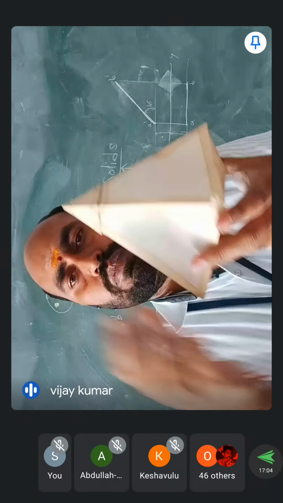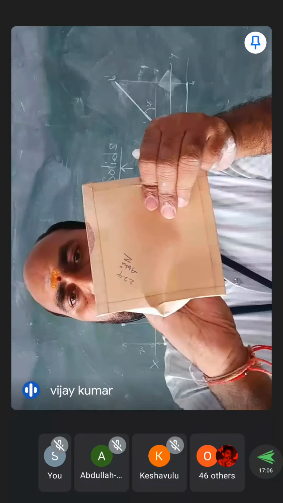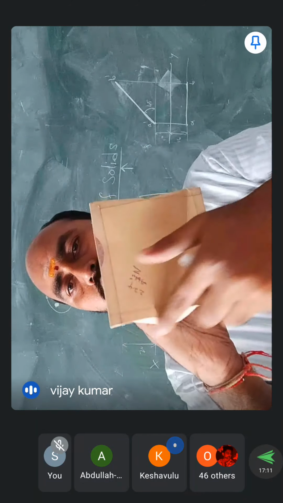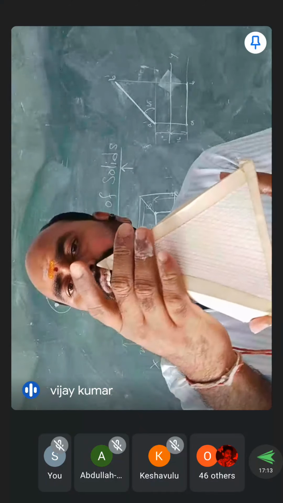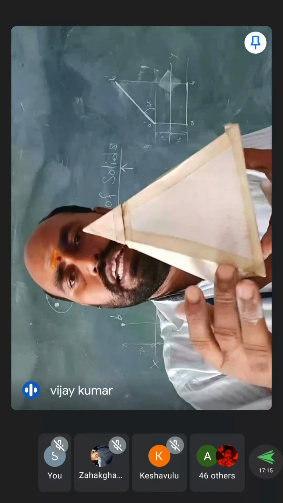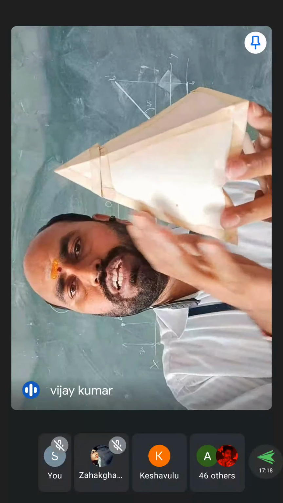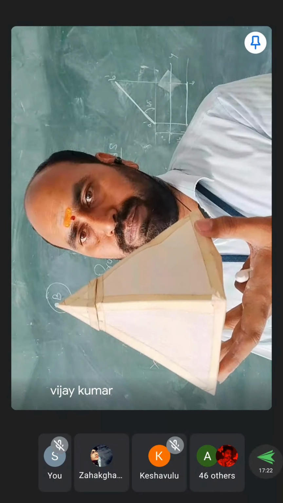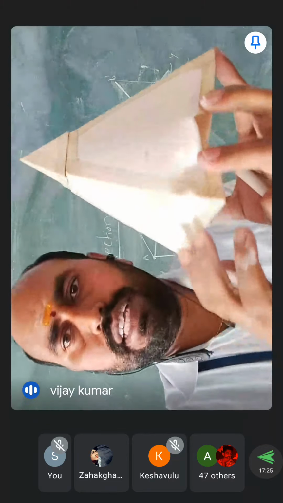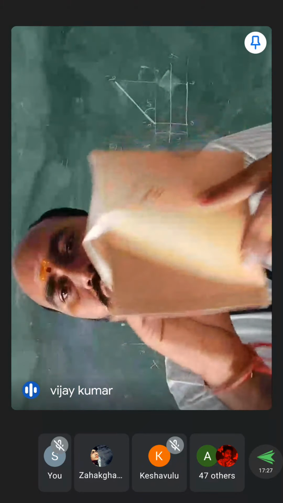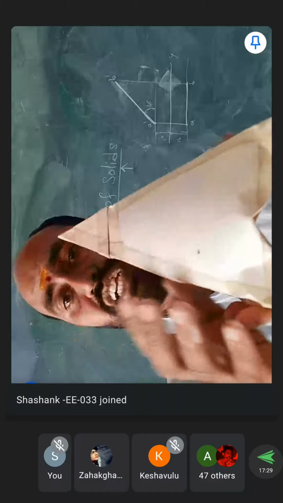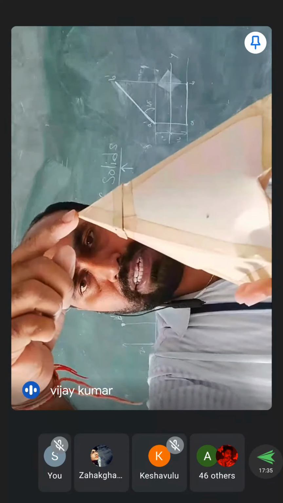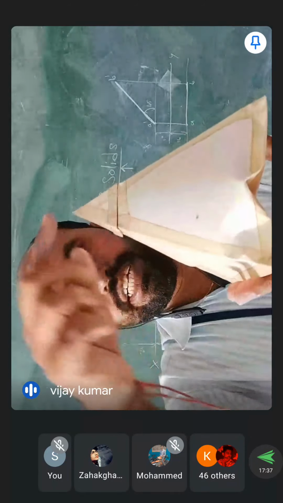So, what type of pyramid is it? How is the shape of the bottom? You can see, it's a square, right? And how many triangles are there? This is one triangle, and this is one triangle, and this is also one triangle, and this one is also one more triangle, right? Totally 4 edges are there in the square. That's why 4 isosceles triangles are going to join at an apex point. This point is called the apex point. So these are all joined at a particular point.